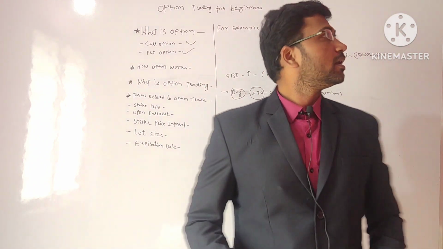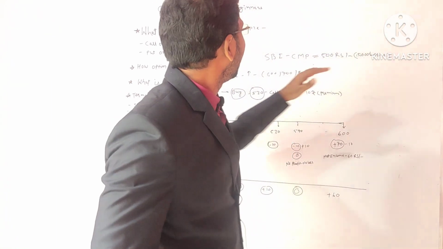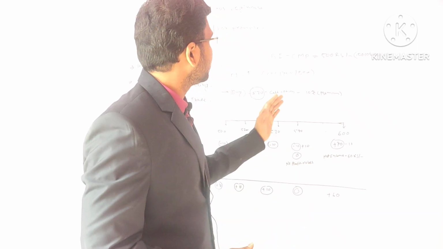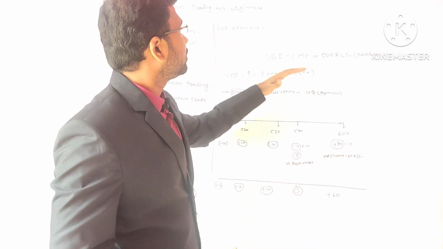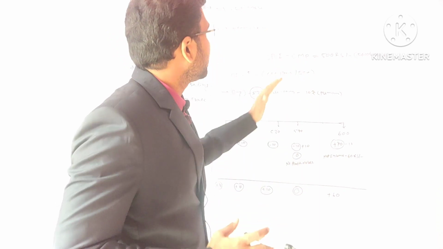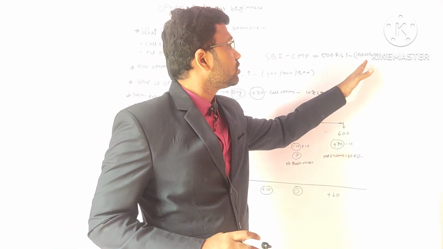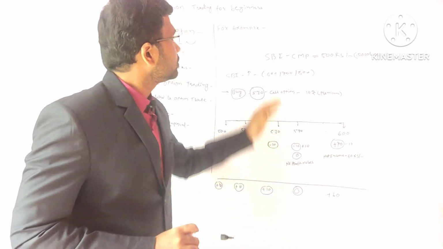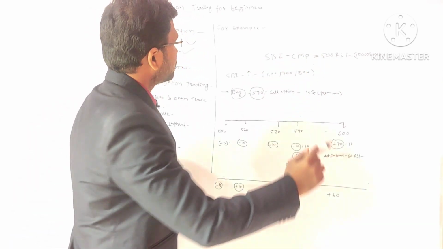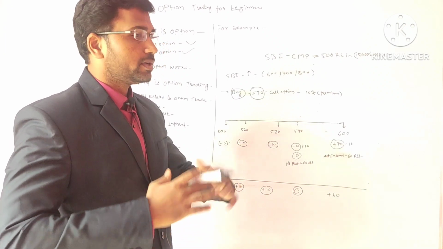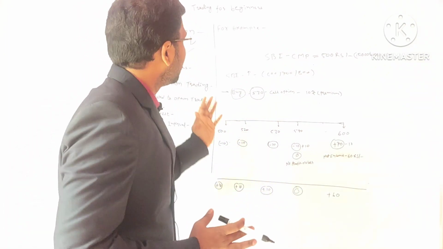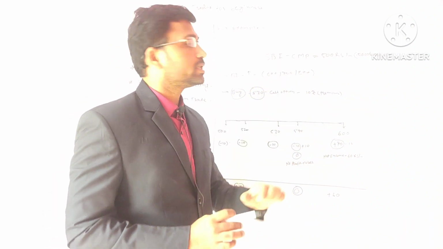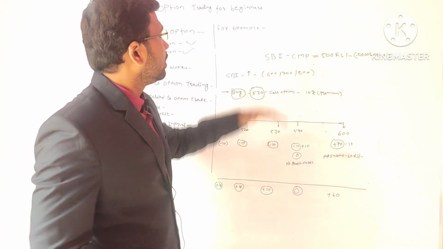Now let's take an example. I will try to cover a simple example to understand how option trading works and how you can do it. Let's take the example of SBI. The SBI current market price is 500 rupees, and you purchase the stock for 15,000. That is the lot size. You have predicted the future: you have done some technical analysis or market analysis that within 3 months the market price will touch a higher level. It will go to 600, 700, or 800.